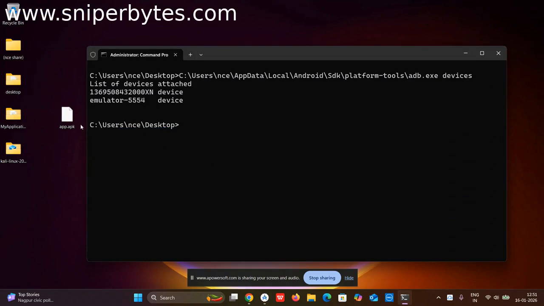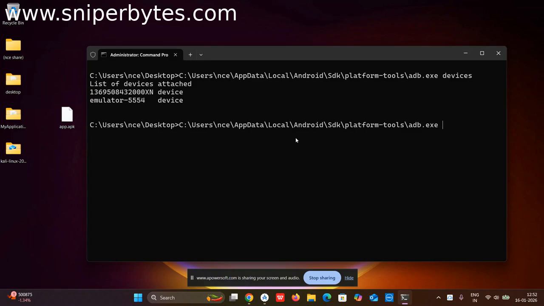Now I need to install this app.apk on this particular ID as well as this emulator. So I'm again going to take this entire command. You don't have to retype again and again. You just need to press the arrow key.